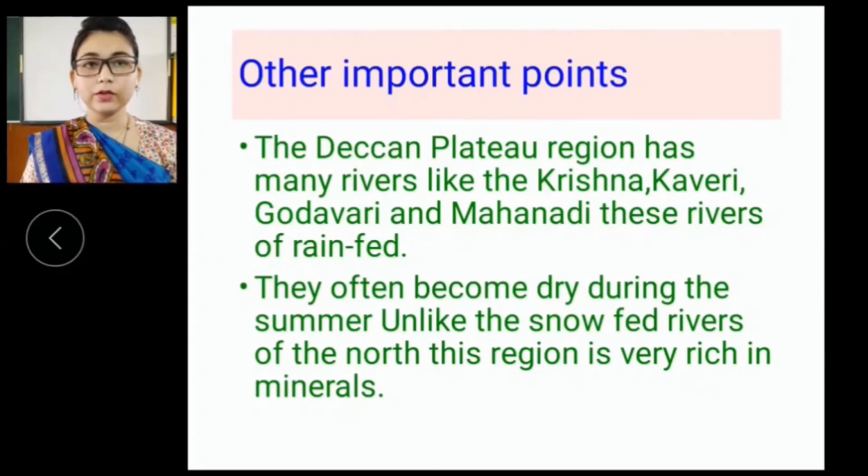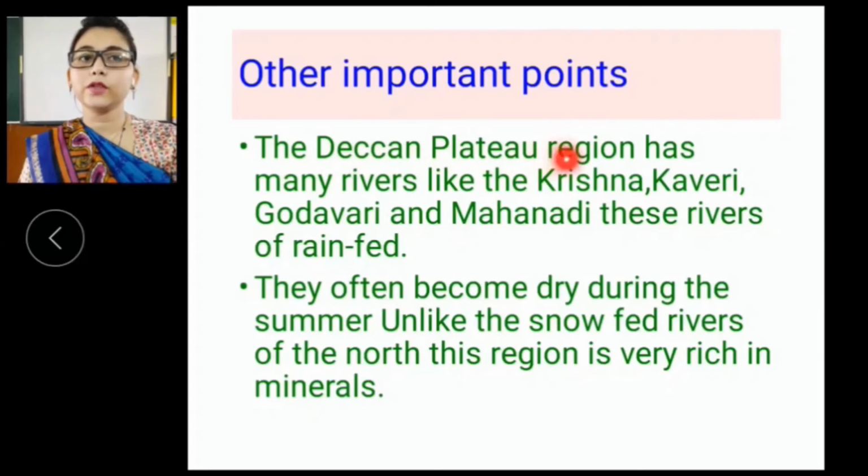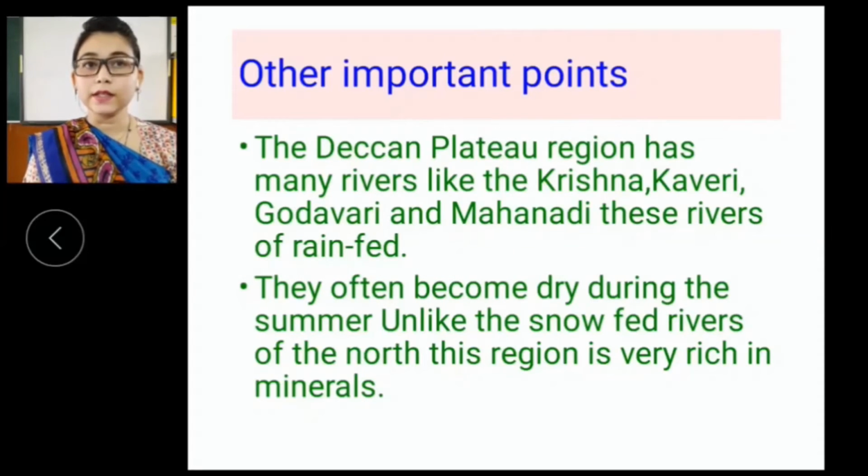Now let's read it out. The Deccan Plateau region has many rivers like the Krishna, Kaveri, Godavari, Mahanadi. These rivers are rain-fed. These are seasonal rivers. Sometimes they dry up during the summer months. You know very well that in the summer months the climate is hot and dry, so these rivers often become dry during the summer.